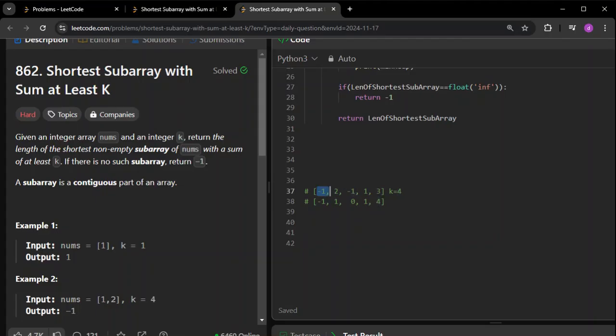See, what is the sum of this whole subarray? It is going to be 4, right? And what is the sum of this particular subarray? It is going to be 0, right? You have to write that. Fine. Now see this part here. I am at the last index. What is the sum? 4.